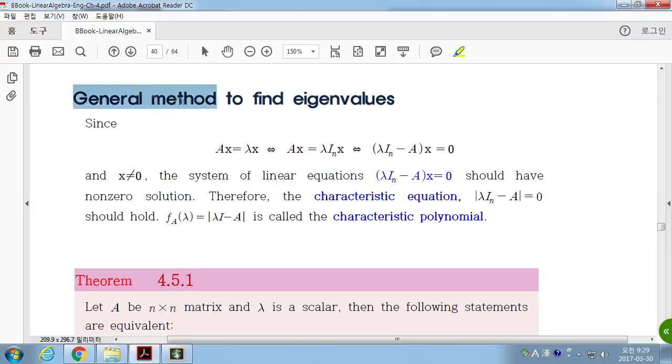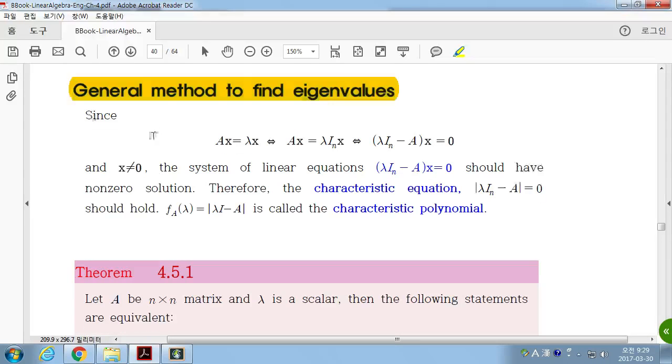Okay, here is the way to find the eigenvalues. Since Ax is equal to lambda x, this can be written as Ax equals lambda times the identity matrix times x. But still, this is a vector; both sides are n by 1 vectors. Then we can move this one to the left side and factor out x. This can be written in this way. Okay?